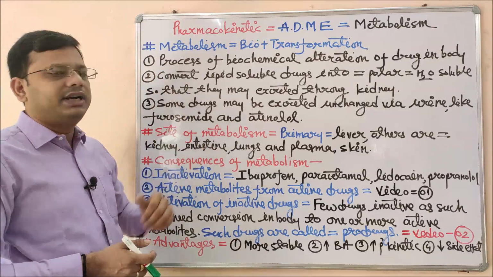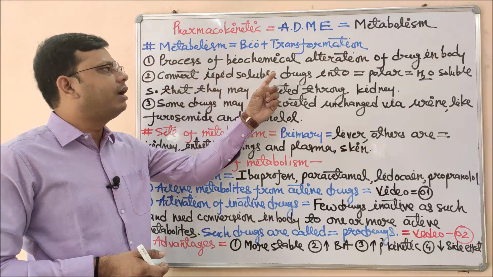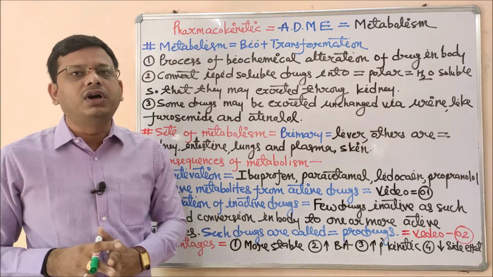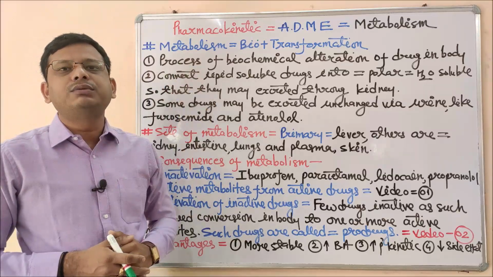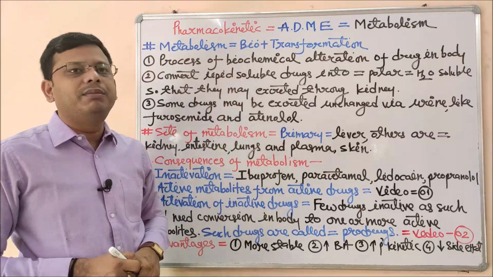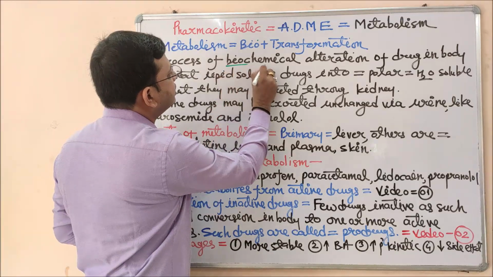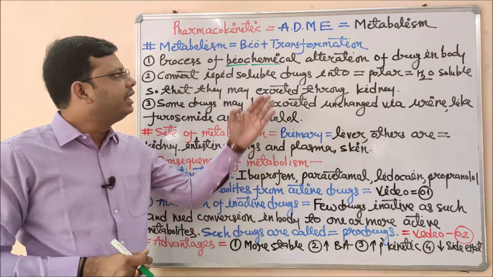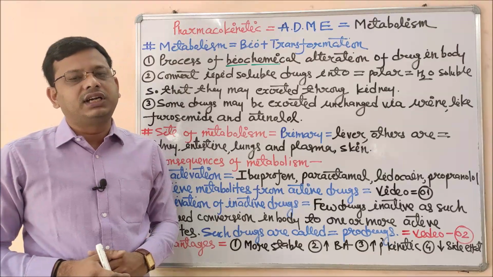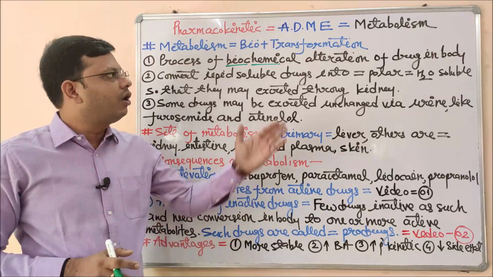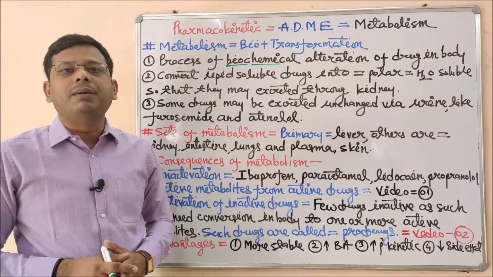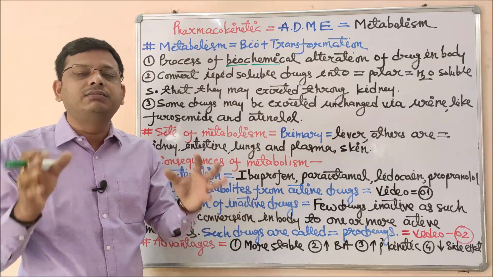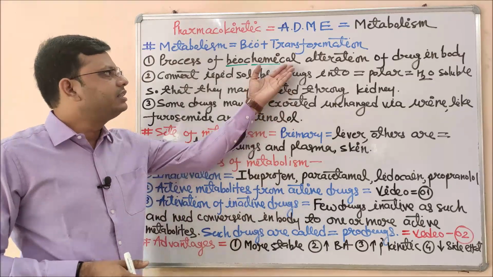Coming to the next point, the first one says it is a process of biochemical alteration of drug in our body. If we simplify the meaning of biotransformation in pharmacological language, it is a process. That means metabolism or biotransformation is a biochemical alteration. Now again we have to split this into two parts. What is the meaning of biochemical? Bio means biological involvement, and chemical means a chemical, that is either an enzyme or another type of substance responsible for the conversion of one form to another one. This is called biochemical. That means involvement of a biological organism as well as a chemical substance, so that a fruitful product can be obtained. This is the alteration process.